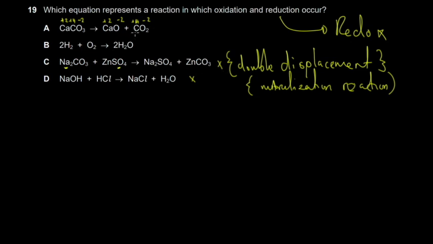This one was a bit tricky, but here this one would be 0 because it's a molecule. This one would be 0 again because it's a molecule, and then when they combine, hydrogen is +1 and oxygen is -2. So the answer would be B.